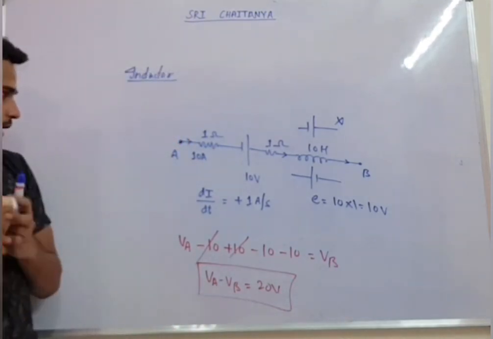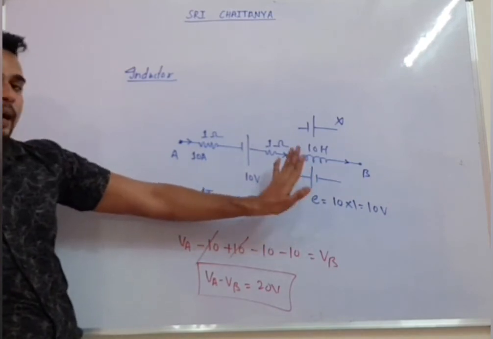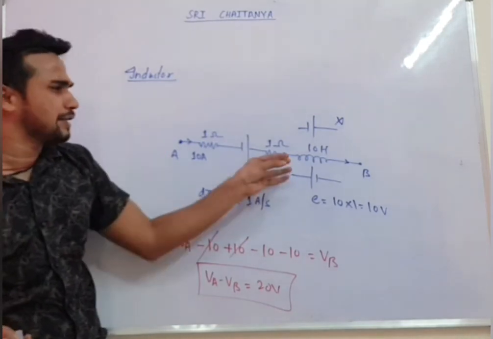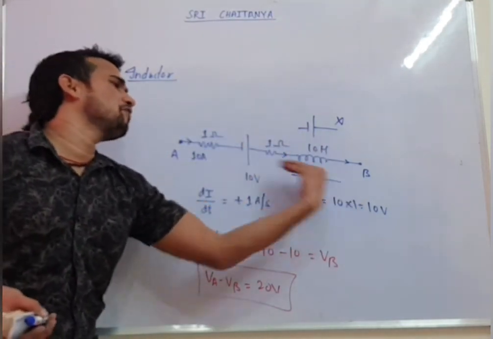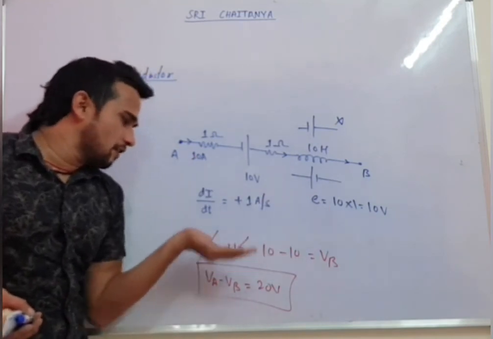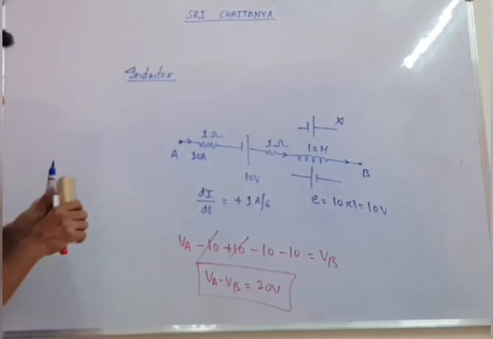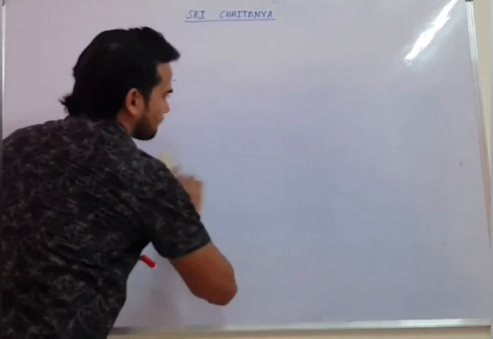Let's have a look again. Only one thing is there, inductor will behave as a battery. Now how it will behave as a battery, you have to think. Current is increasing, so it will not allow it to increase. So it will behave as a battery in the opposite direction. So it will give you current like this. Now after that you can write Kirchhoff's law and you can get the value.